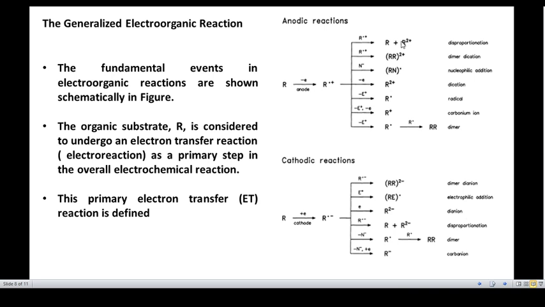These are a few different types of reactions that can occur in an anodic reaction. In the cathodic reaction, it may be dimer dianion, electrophilic addition, dianion, disproportionation, dimer or carbanion. So these are cathodic reactions.